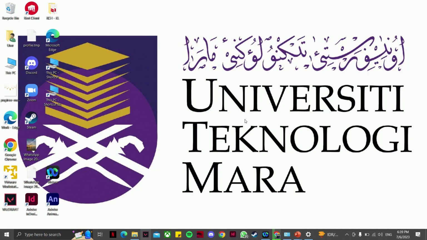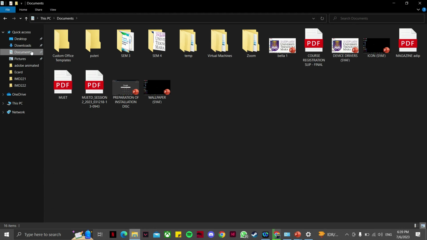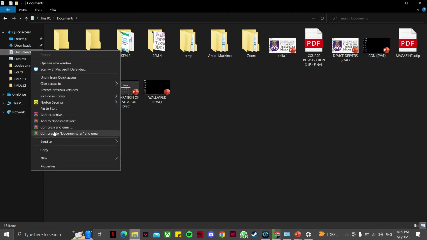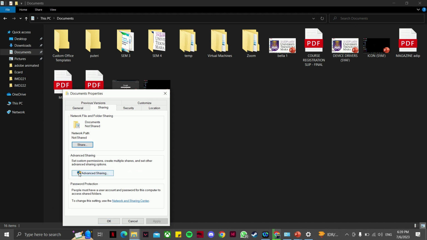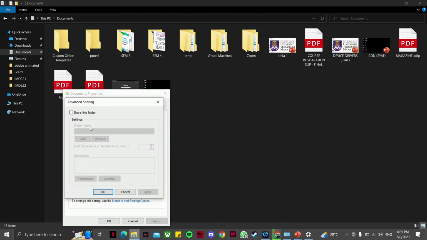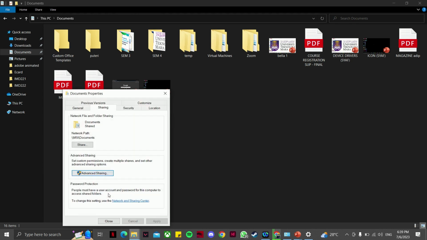So next I will demonstrate how to share a folder. So first, you click on File Explorer. Click on Documents. Right click on the document. Click on Properties. Then you can choose Sharing. Click on Advanced Sharing. Click on Share this folder and choose the Permissions. Click on Everyone. Then you can click OK. So you already share the folder to everyone.